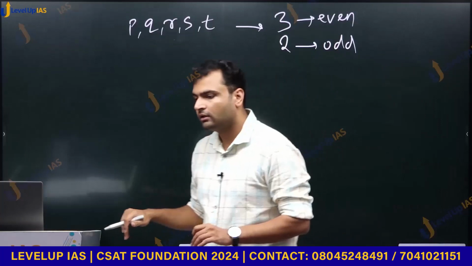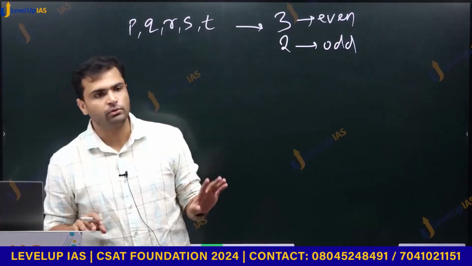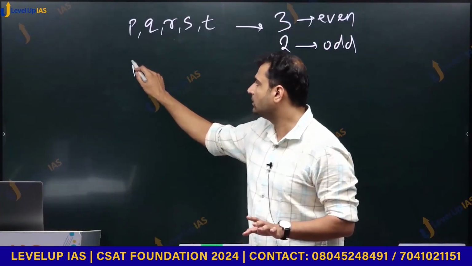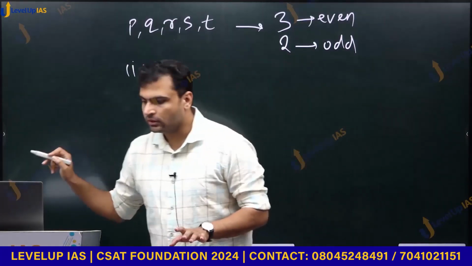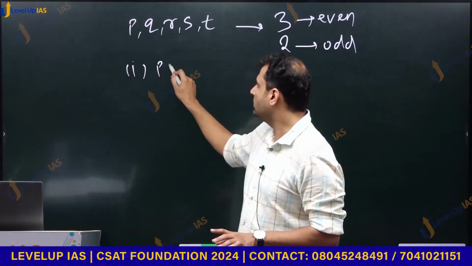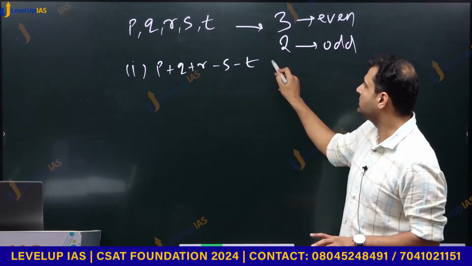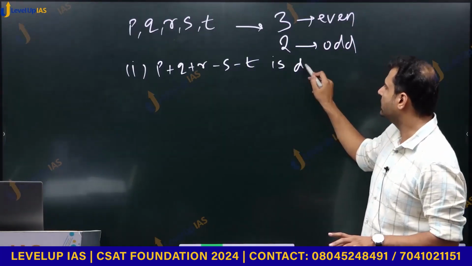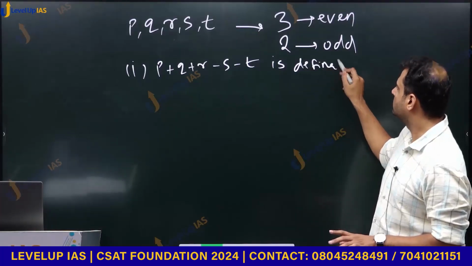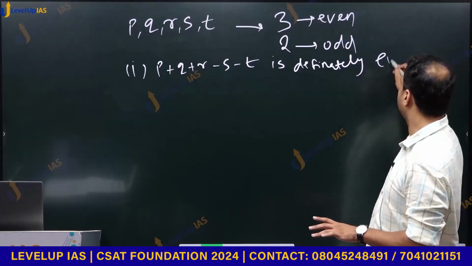And after that they have given 2 statements for us to consider. Statement number 1 is P plus Q plus R minus S minus T is definitely even.